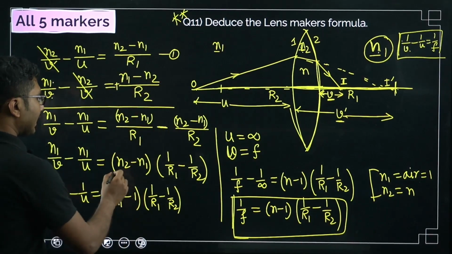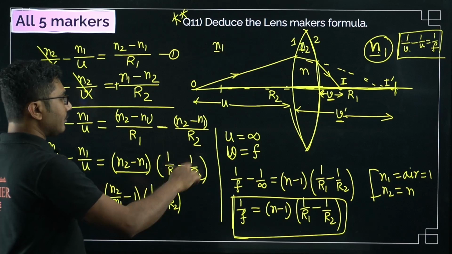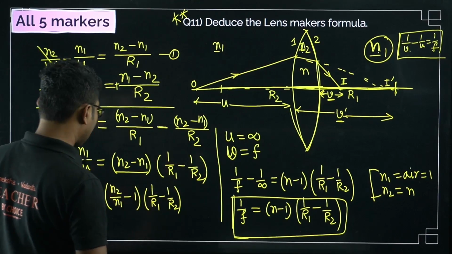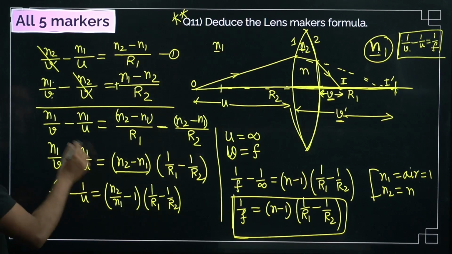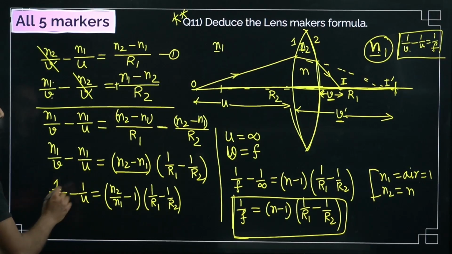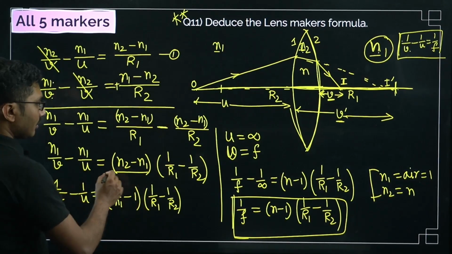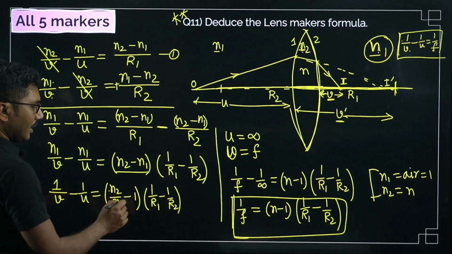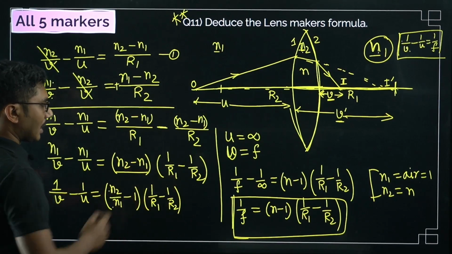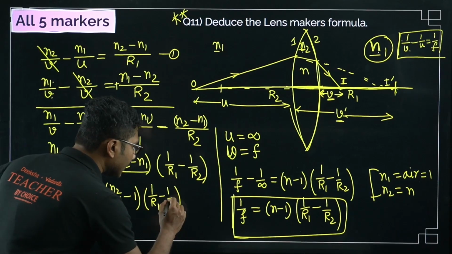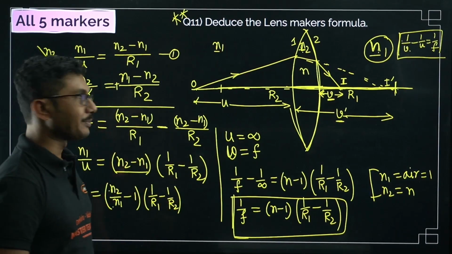Now you can take this N2 minus N1 common, so it will be 1 by R1 minus 1 by R2. Now if you see on the left hand side, both have N1. So N1 will be common and you can divide it on this side. If you divide it, it will be N2 by N1 minus N1 by N1, that is 1, equals 1 by R1 minus 1 by R2. Again, this derivation also requires at least two times practice.